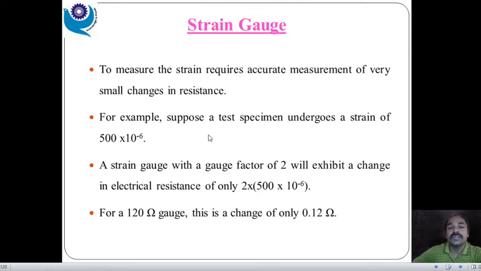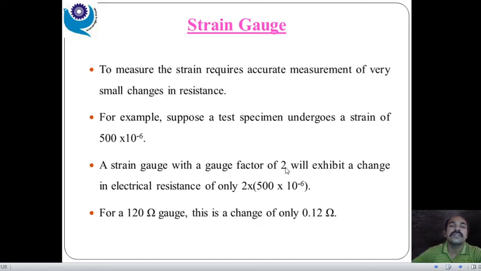For example, suppose a test specimen undergoes a strain of 500 micro, with a gauge factor of 2. It is a typical value, the gauge factor of any material, that we can select. So what is the gauge factor?